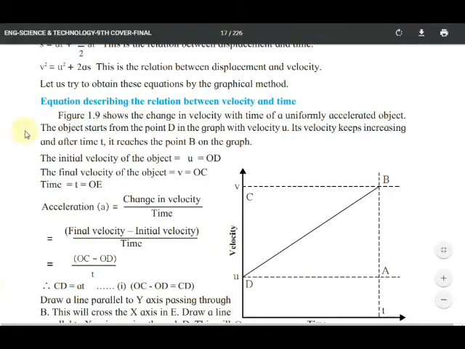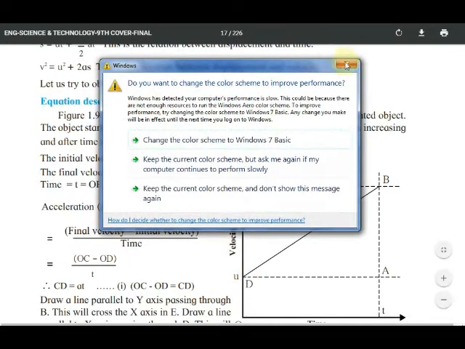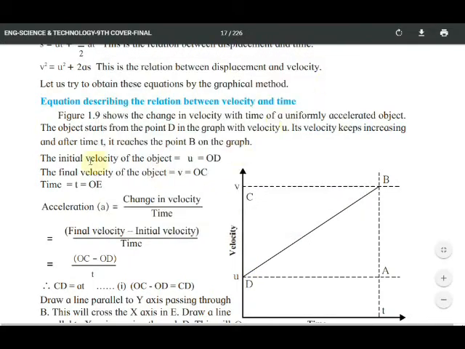Figure 1.9 shows the change in velocity with time of a uniformly accelerated object. The object starts from point D in the graph with velocity u. The initial velocity of the object is u, so with initial velocity u it starts from the point D.